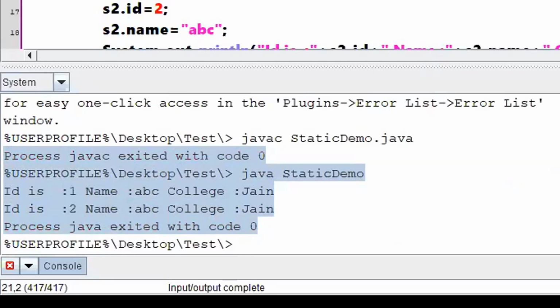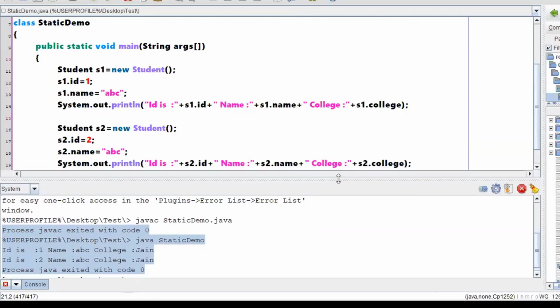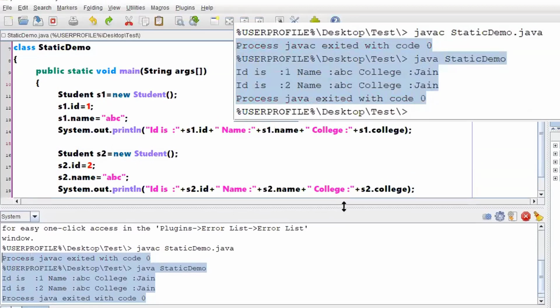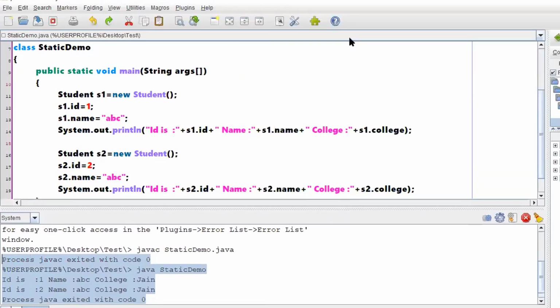Is it showing the things properly? Let me display the program and output for you side by side. If you have any questions, you can post those questions. I'll give you 2 minutes to go through the things. Meanwhile, there are a few questions in the chat box.